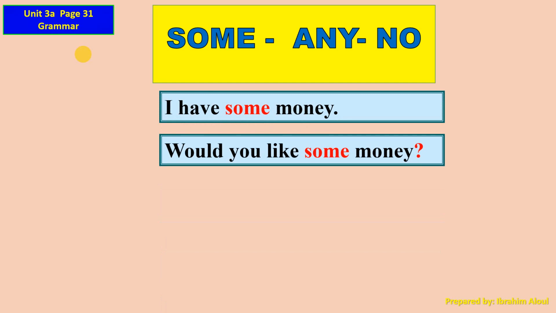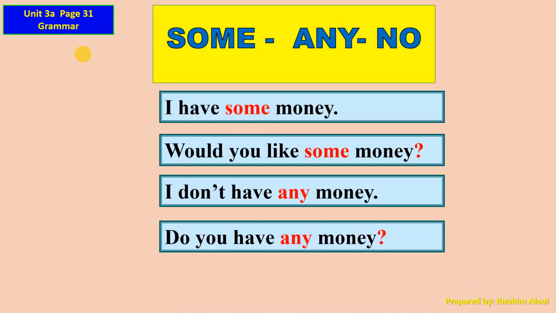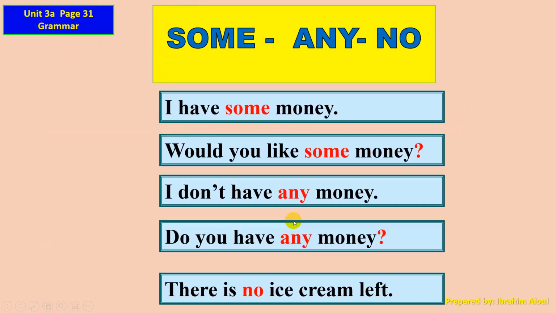Let's talk about the use of some, any, and no. I have some money. Would you like some money? I don't have any money. Okay, do you have any money? So I use some for affirmative sentences and questions. I will use any to talk about what? Questions and negatives. And there is no ice cream left.